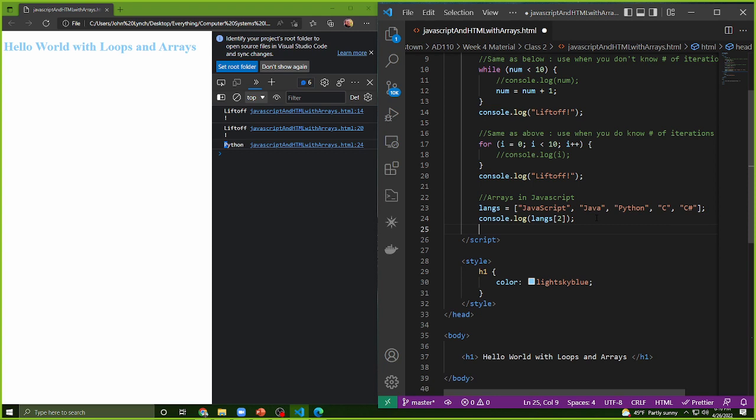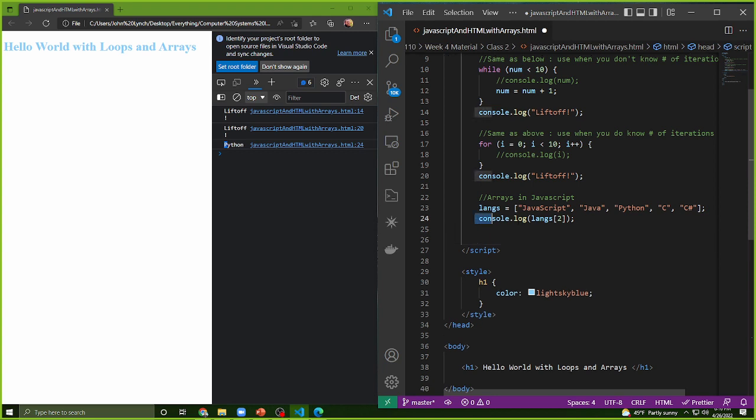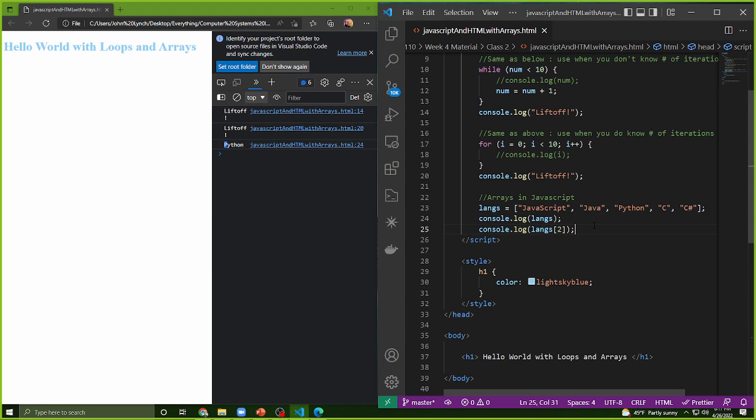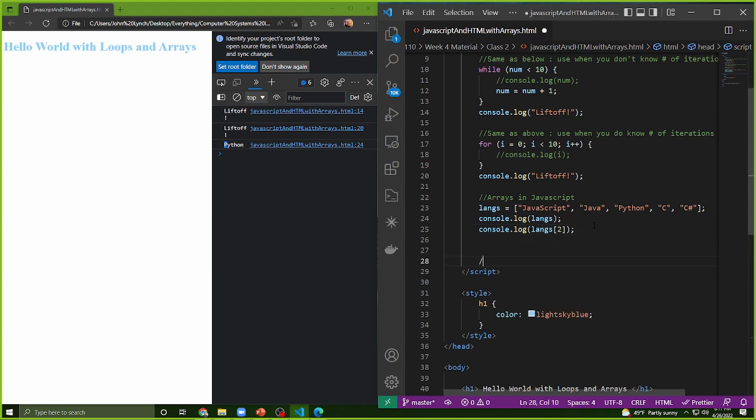Now I want to showcase 2 ways we can go through an array here. Again, it might be up to you on how you want to do it. The first way that I'm going to show us is by using this new type of loop called the for of loop.